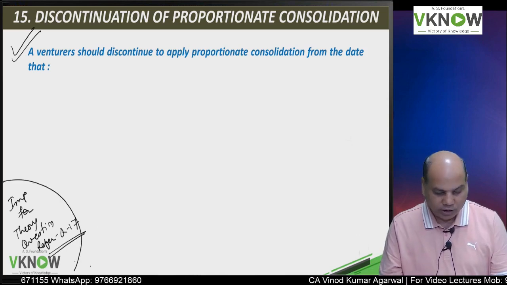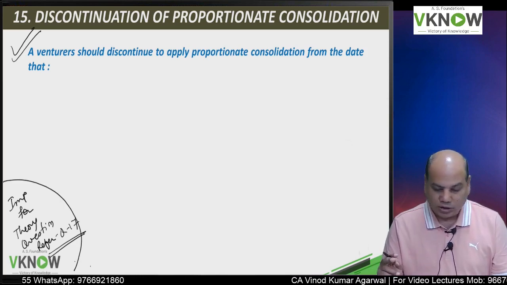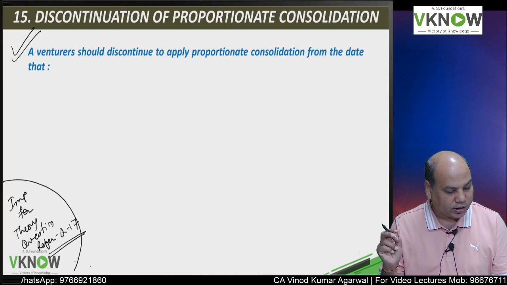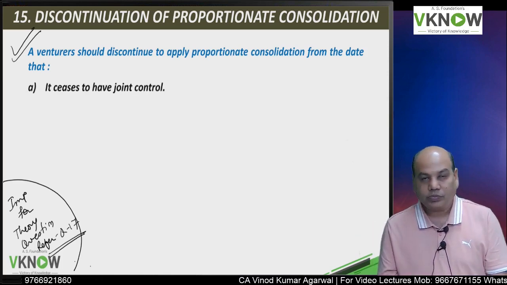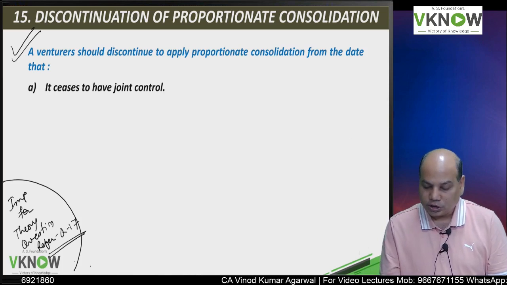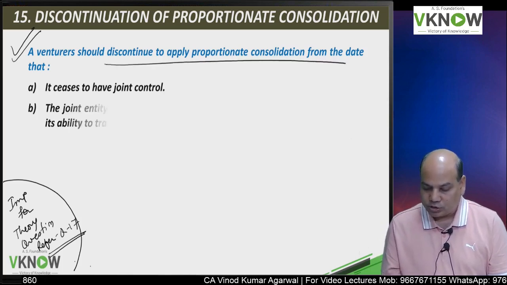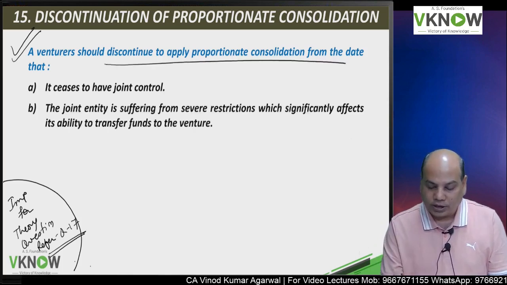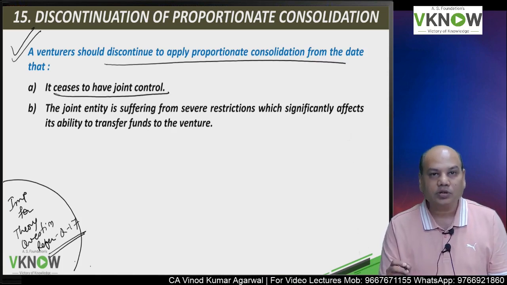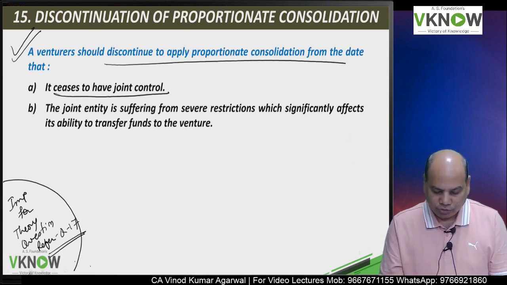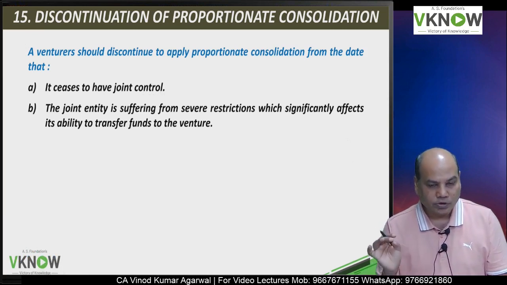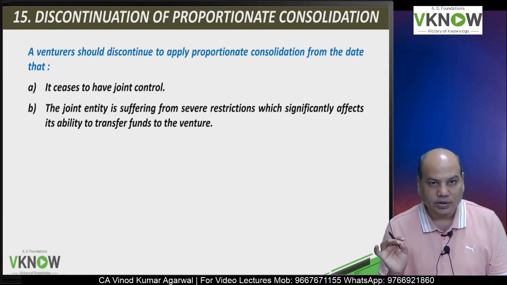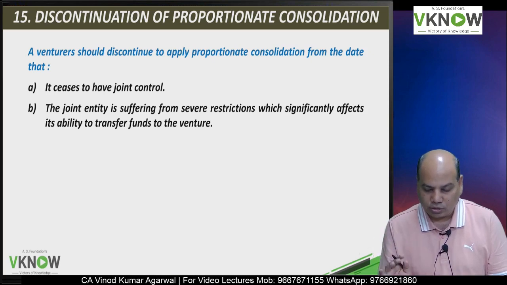So, the question we are discussing right now: when is a venturer required to discontinue the use of the proportionate consolidation method? A venturer would discontinue the use of the proportionate consolidation method from the date it ceases to have joint control. The basis of AS27 is joint control.